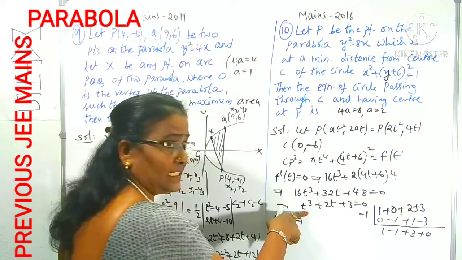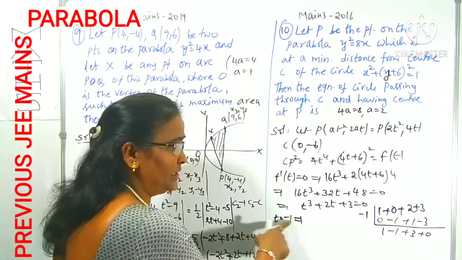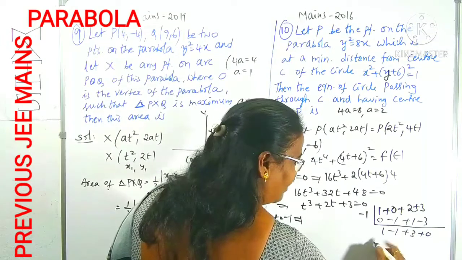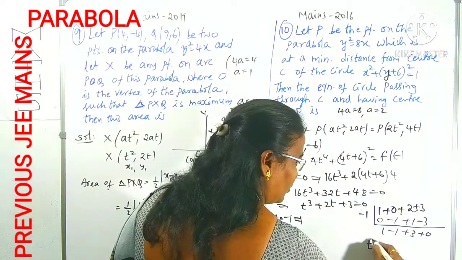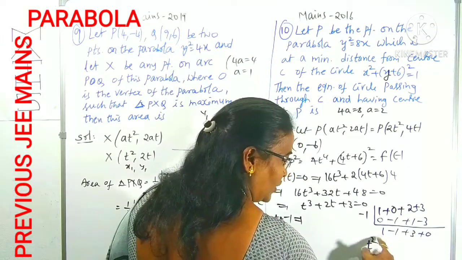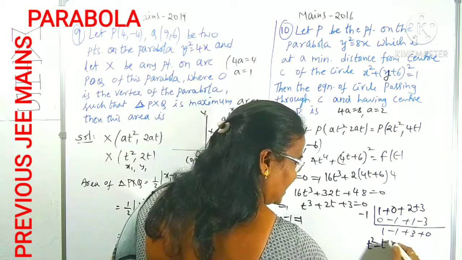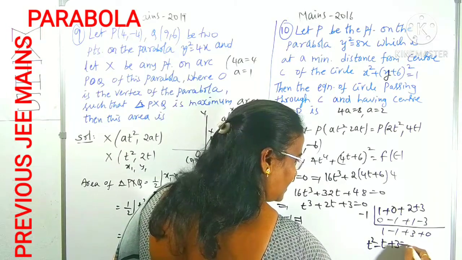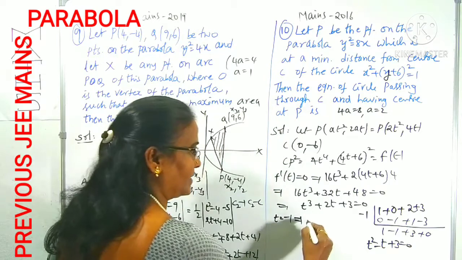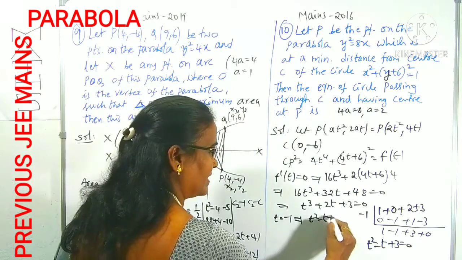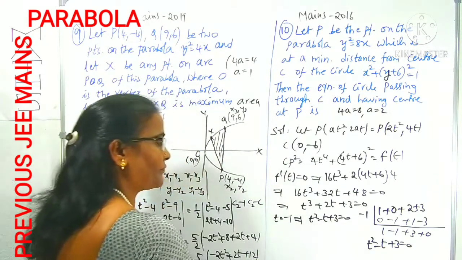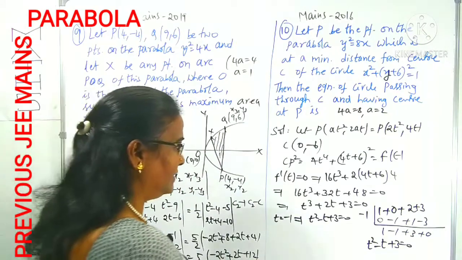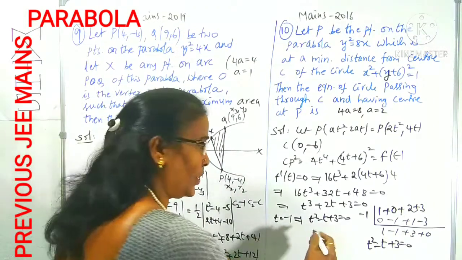Now, what degree is this? Third degree. We already got one of the roots. The rest of the factor will be t square with coefficient 1, t coefficient minus 1, and 3 as the constant. From this we can find the roots: t square minus t plus 3 equals 0. We can observe which equation this is: a quadratic equation.